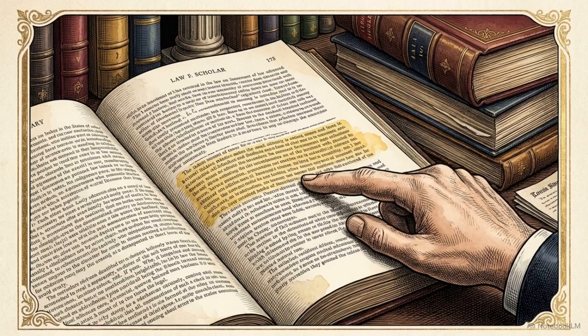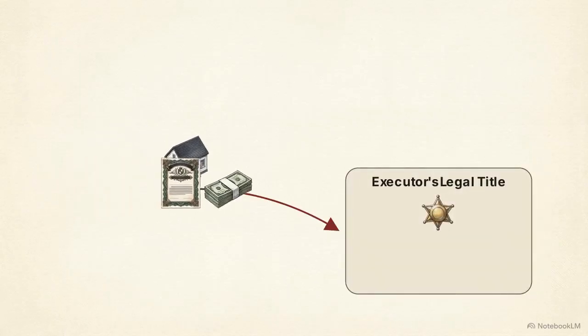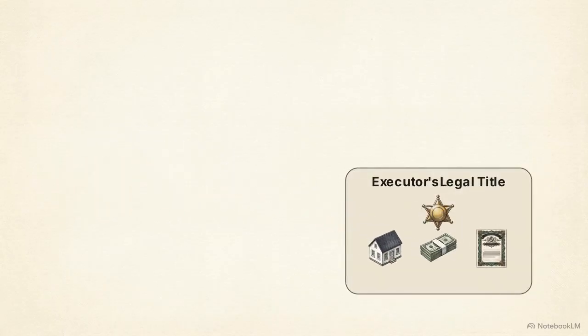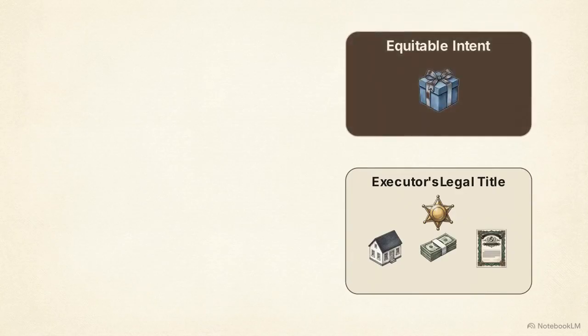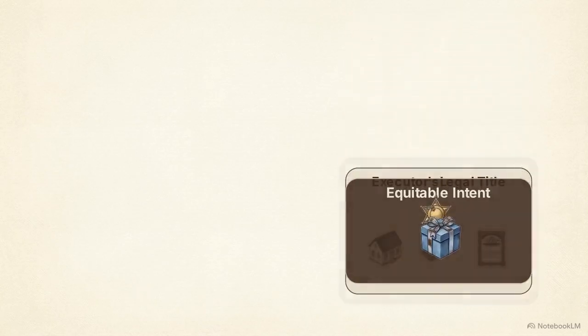The logic operates as a specific exception to the rule against assisting volunteers. When a person dies, their executor automatically receives legal title to the entire estate to administer it. Equity allows this coincidental transfer of legal title to complete the transferor's unrevoked equitable intent.